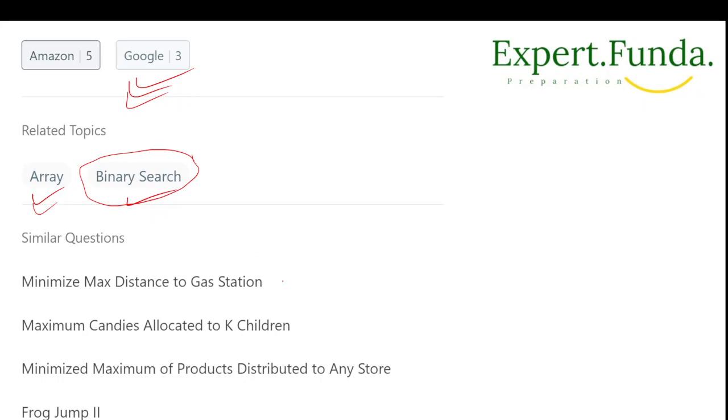Similar questions are minimize max distance to gas station, if you are already aware of that, maximum candies allocated to k children, minimized maximum of products distributed to any store, and frog jump you already know. So if you have gone through these, you can try that approach.